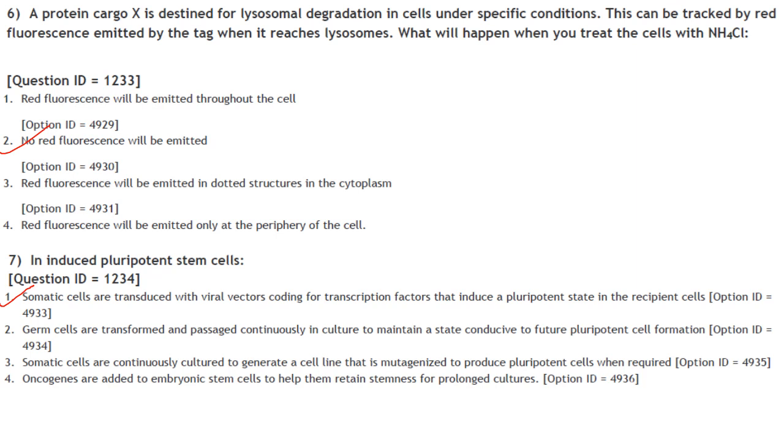Then induced pluripotent stem cells. Induced pluripotent stem cells are a type of pluripotent stem cells derived from adult somatic cells, and they have been reprogrammed through inducing genes and factors to be pluripotent. So answer is the first one, option 1, that is somatic cells are transduced with viral vectors coding for transcription factors that induce a pluripotent state in the recipient cells.